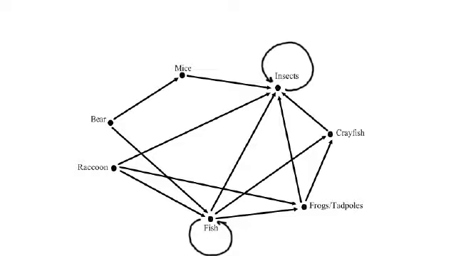It's only when you square your matrix, as you'll see later in the task, that you'll see that bears eat mice that eat the insects. You could also say that bears eat crayfish. Bears eat the mice. Well, actually, insects don't eat crayfish. Let's go to fish. All right, so bears eat fish. The fish eat frogs and tadpoles. The frogs and tadpoles eat crayfish.